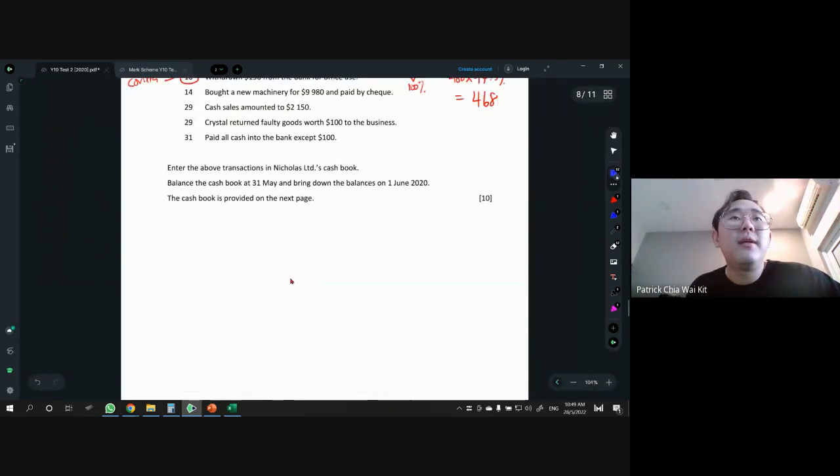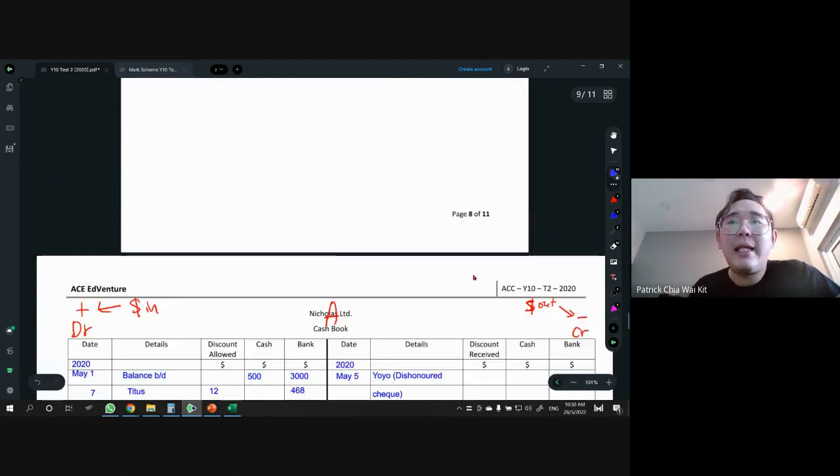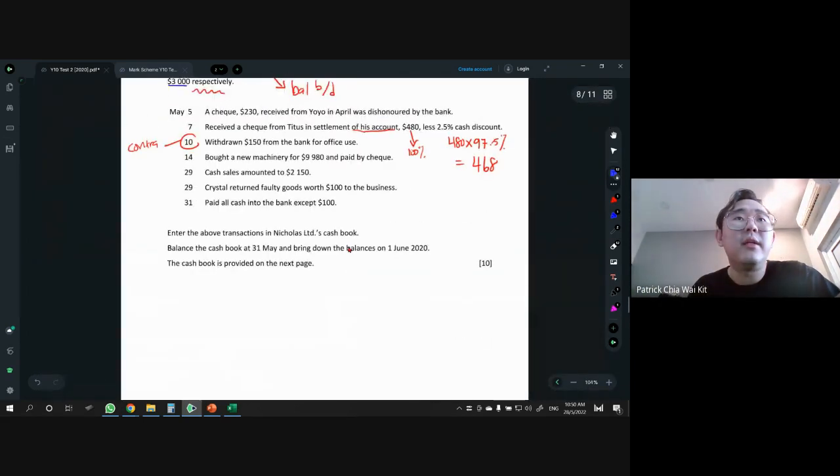Right. Done. Then 14, bought a new machinery for 9980 and paid by check. So we are buying a machinery, and we paid by check. So machinery is a keyword, not purchases. We're just buying machinery, right? So money out by bank 9980, and then the details what we are buying. We're buying machinery, so you put machinery, and the date is on the 14th.